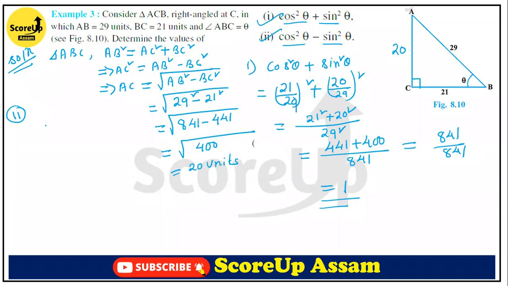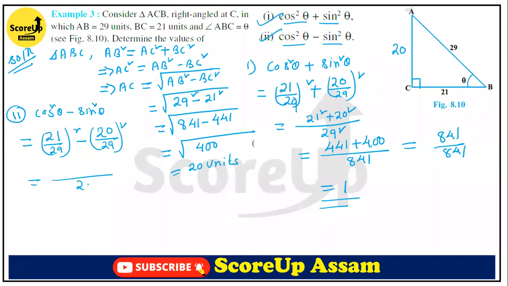So now question number 2. This is cos square theta minus sin square theta. The value of cos theta is 21 by 29, so 21 by 29 whole square. The value of sin square theta is 20 by 29 whole square. Ultimately, 29 square is the LCM. It will be 441 minus 400, so it will be 41 by 841. Okay, now let's move on to the next.